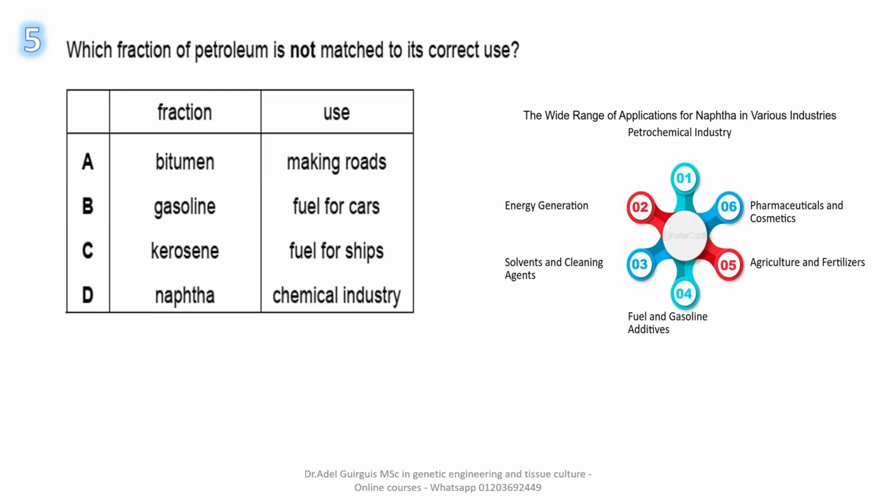Okay, now what about the answer? The answer is C. Kerosene is not used for ships. Okay, it is not used for ships, so it is not matched to its correct use.